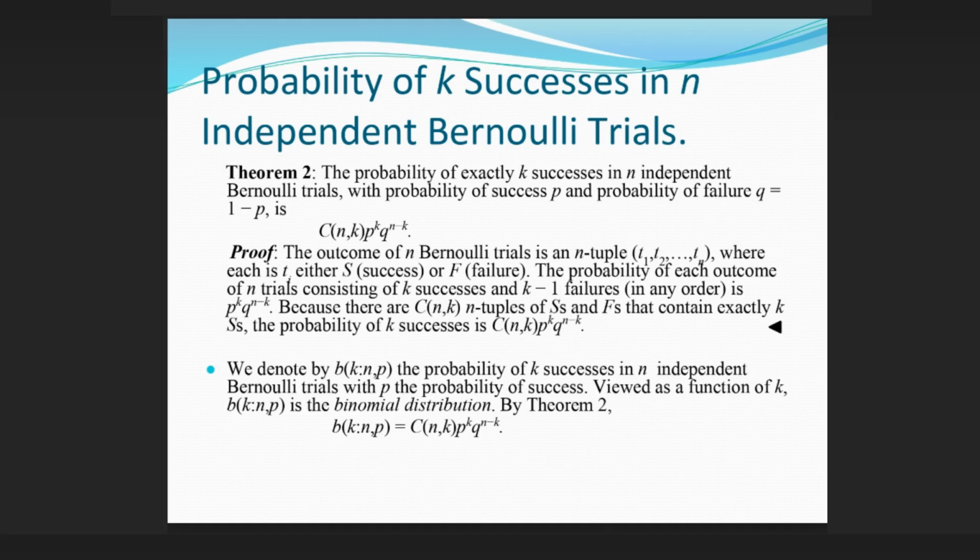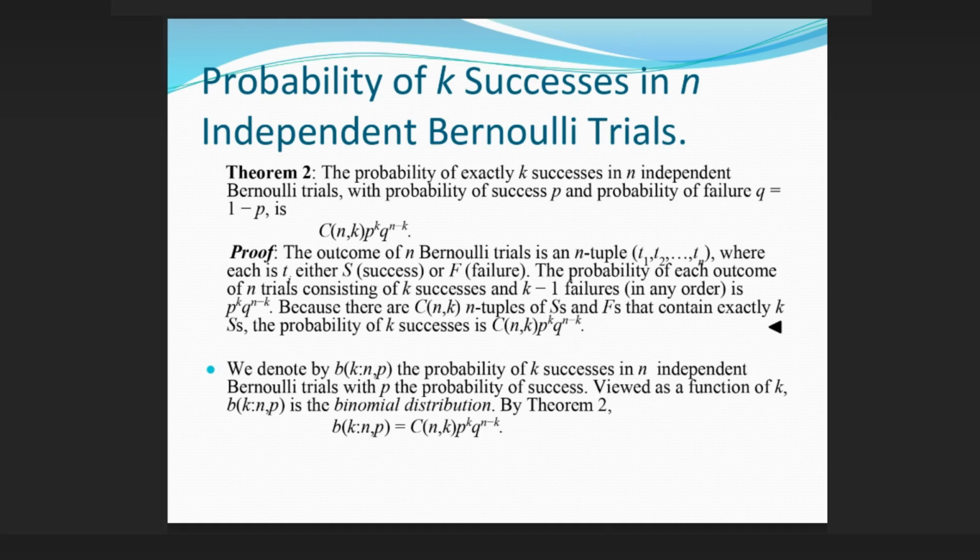Probability of k successes in n independent Bernoulli trials. Theorem 2. The probability of exactly k successes in n independent Bernoulli trials, with probability of success p and probability of failure q equals 1 minus p, is C(n,k) p^k q^(n-k). Proof. The outcome of n Bernoulli trials is an n-tuple (t1, t2, ..., tn), where each ti is either S, success, or F, failure.